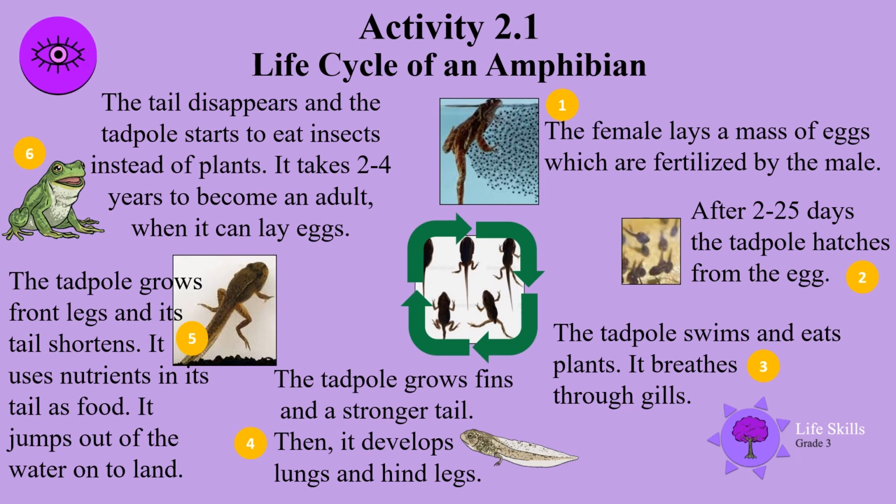5. The tadpole grows front legs and its tail shortens. It uses nutrients in its tail as food. It jumps out of water onto land. 6. The tail disappears and the tadpole starts to eat insects instead of plants. It takes 2 to 4 years to become an adult when it lays eggs, and the cycle continues.